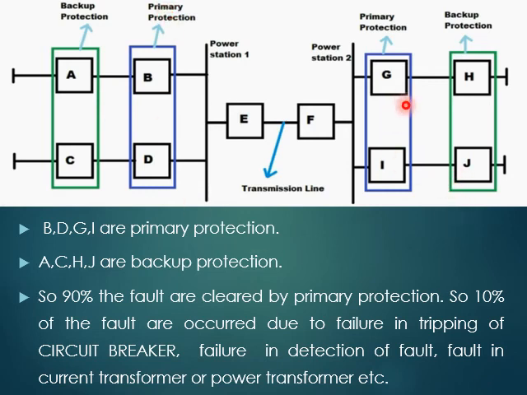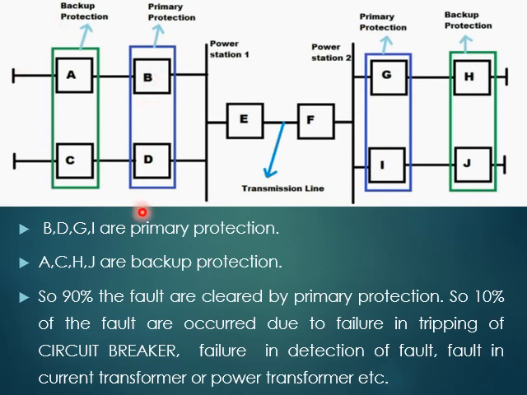The 10% of the faults occur due to failure in tripping of the circuit breaker, failure in detection of the fault by the relay, or a fault in the current transformer or the power transformer. So only 10% of faults can occur due to the various failures.